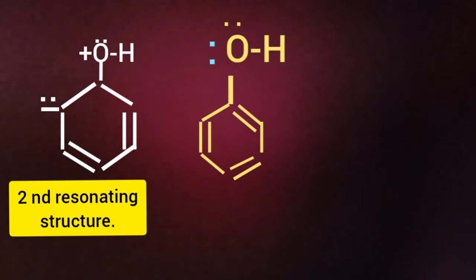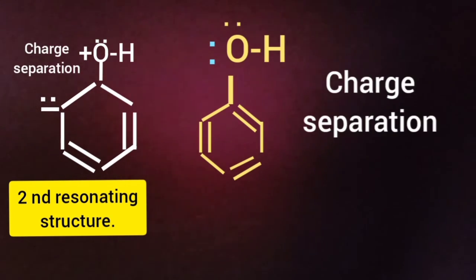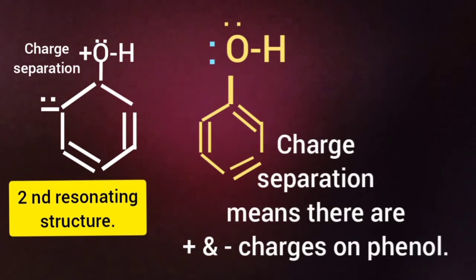So in phenol, some energy from outside is provided. That is why phenol has some more energy because of charge separation. Extra energy is given from outside to overcome the attractive force, so that the negative charge on the second carbon can form a pi bond with the third carbon.